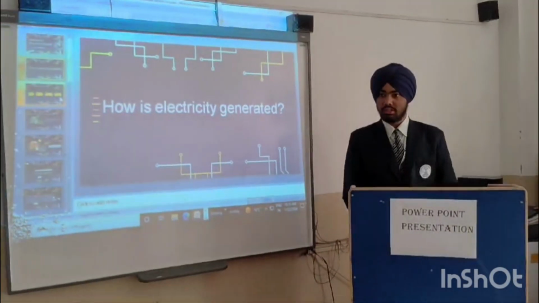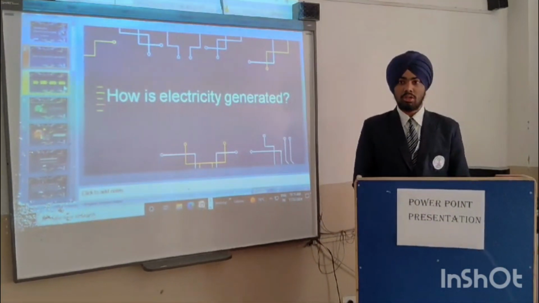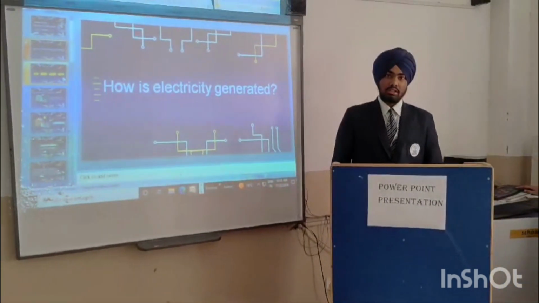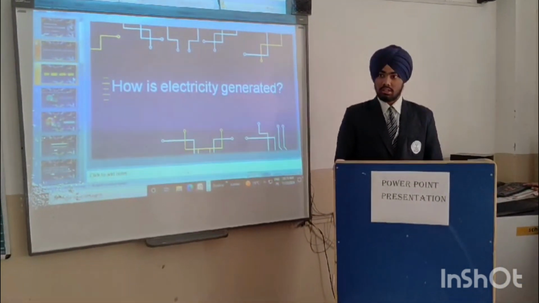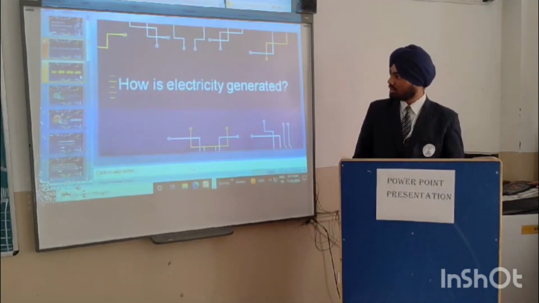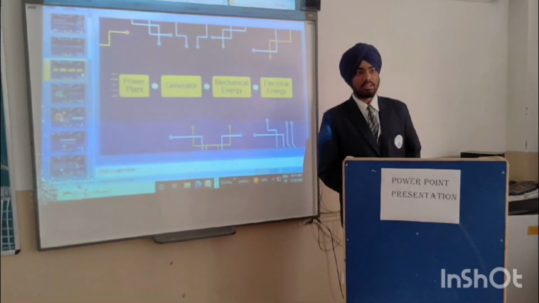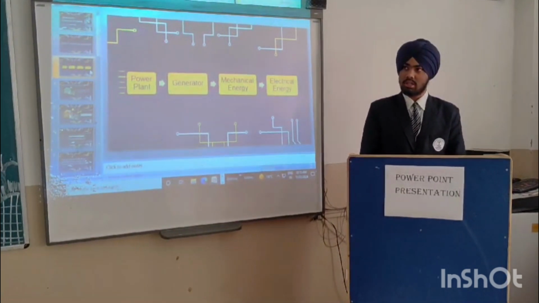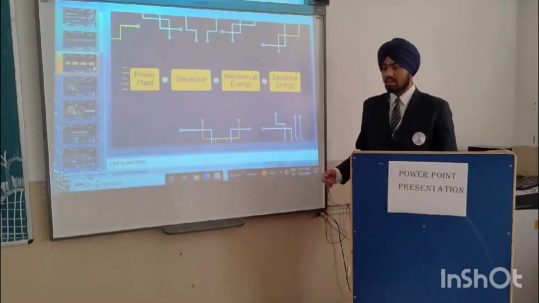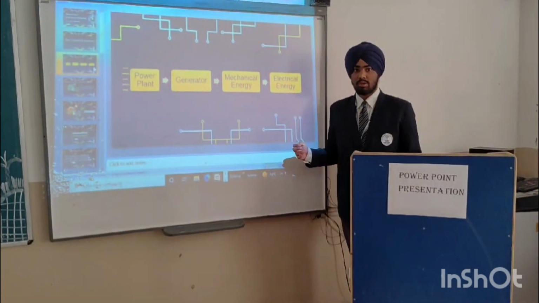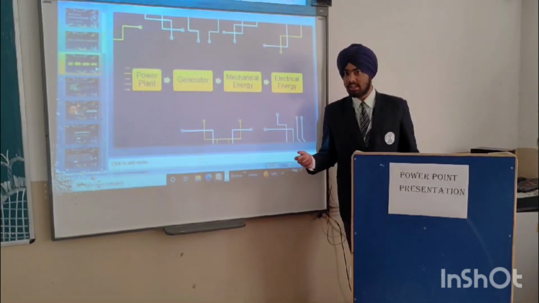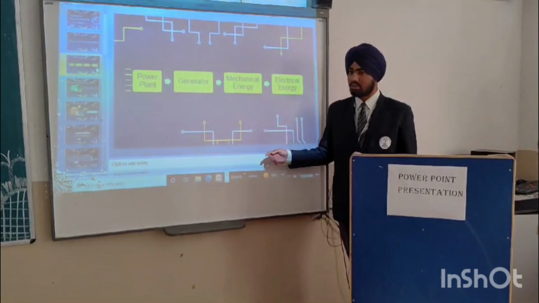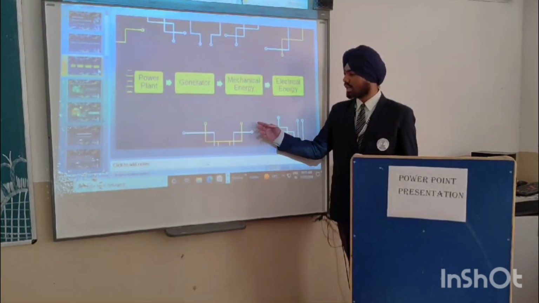From various sources like water, heat from a nuclear reaction, winds, etc. The place where energy for electricity is generated is called a power plant. Power plants are of different types like nuclear power plant, wind power plant, solar power plant, thermal power plant, etc. The power plant generates the energy which then transfers to a generator, and the generator converts mechanical energy to